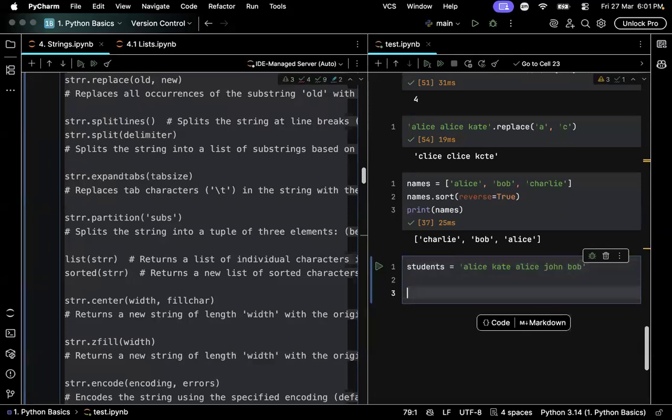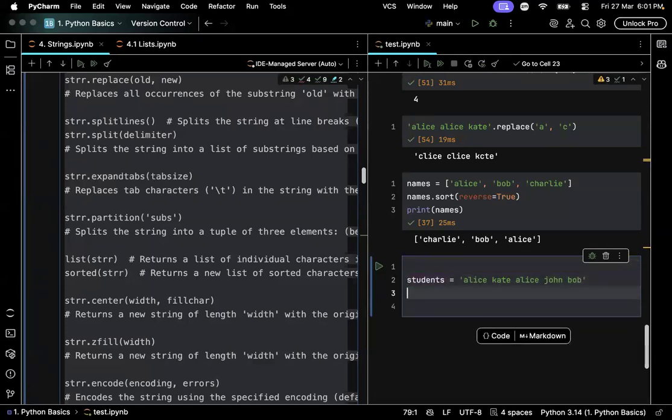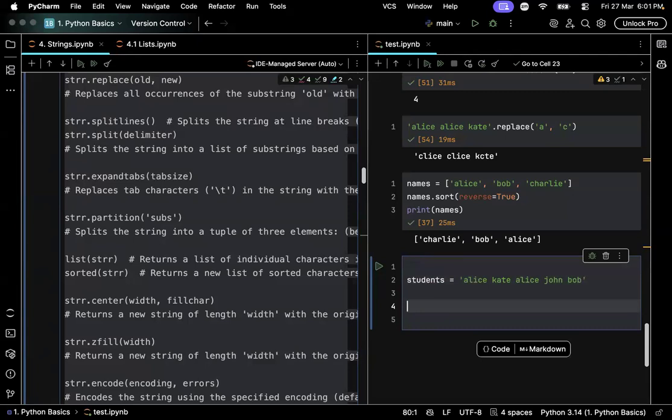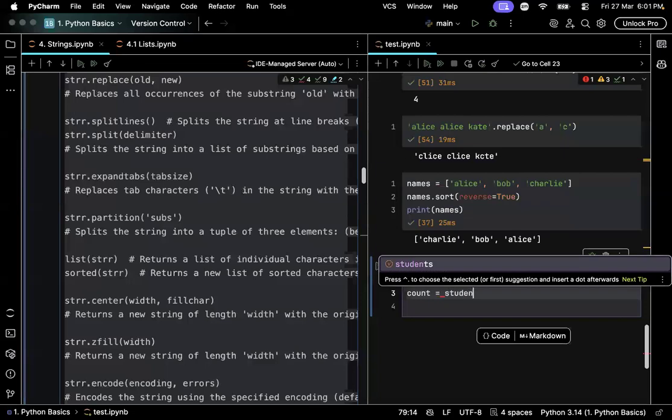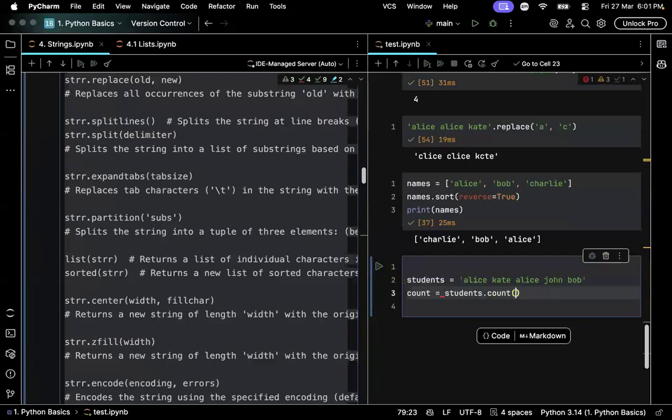The role of find is to find whether something exists or not. It's not to find where exactly it exists. It will return the index, but multiple duplicates may exist. In such cases, you should have first done this. Students dot count ls.